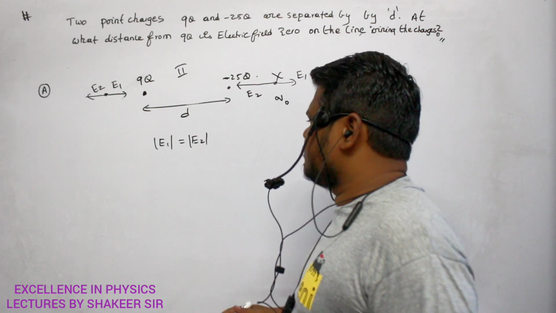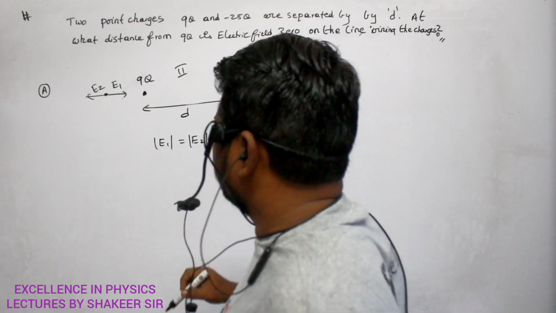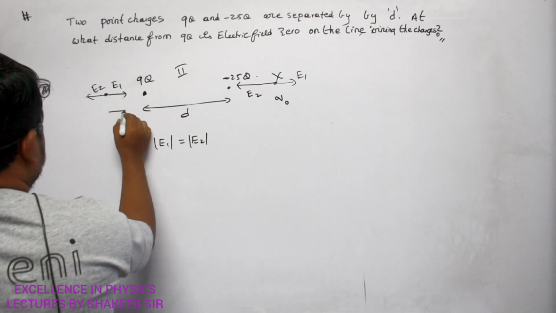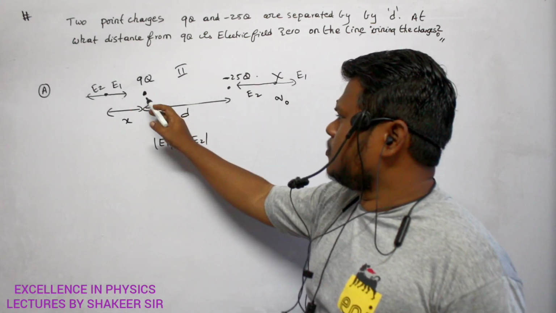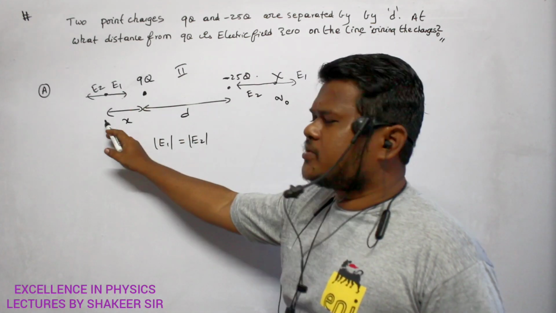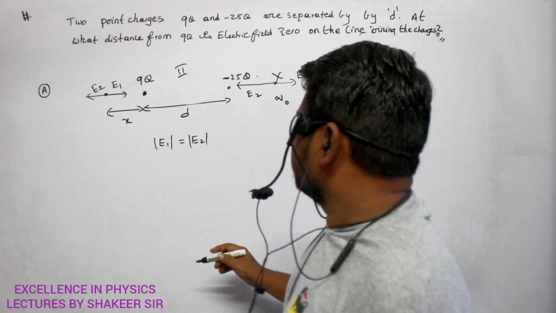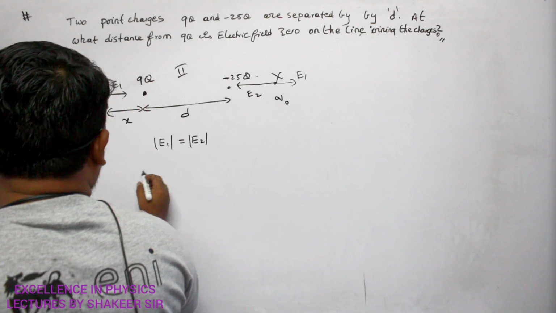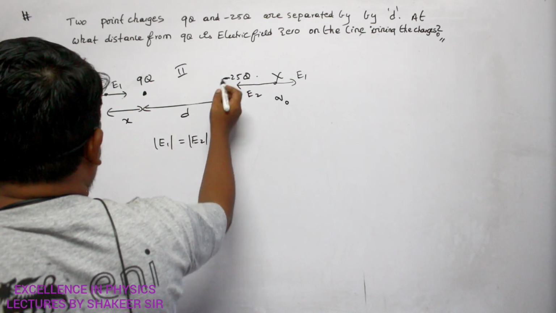So how can I calculate the E1 value, the electric field due to this one? Let this distance be x, because we know only the distance d. This distance I don't know, so let it be x, and that x value we are supposed to find out. The electric field due to minus 25q: direction already we have written, so no need of substituting minus here.